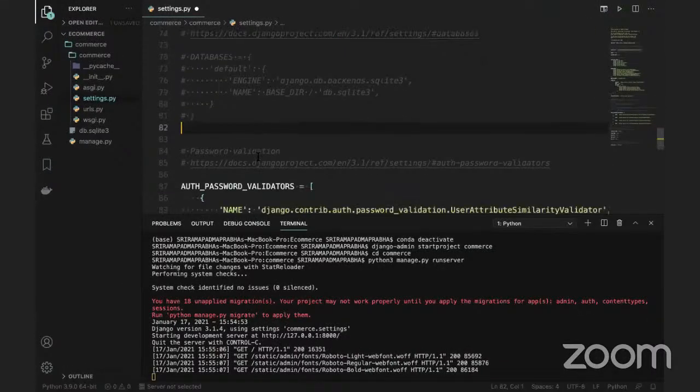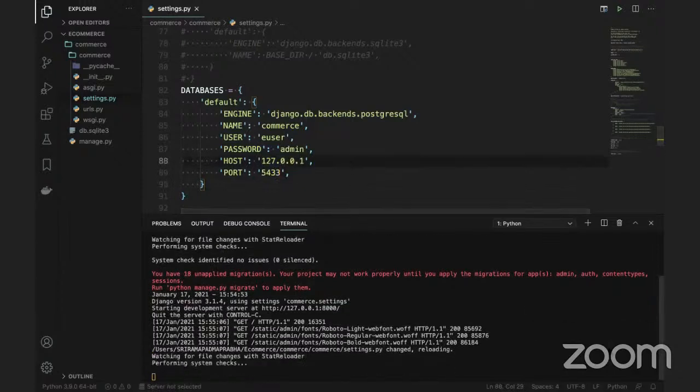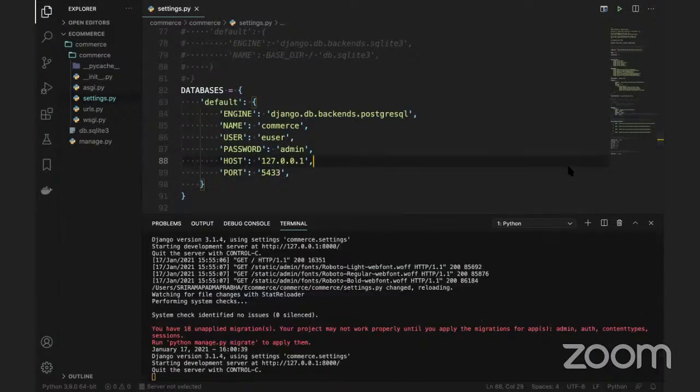So I'm going to add this code. The default engine is django.db.backends.postgresql, my database is commerce, which I just created, the user is the user, and the password is admin. The host name I will keep like this. As you know, the port number on my local machine is 5433.